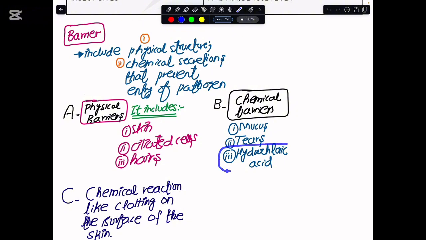And then in the stomach of our digestive system, or the alimentary canal, we have hydrochloric acid being produced, and this has such a low pH of 2 that it would kill any pathogen present within the contaminated food or water that by some chance we are taking into the body. Likewise, if I were to tell you about the chemical reaction happening on the surface of the body, this is a clotting mechanism where the scab forms on the surface of your body, and that again would not allow the pathogens to get an entry on the inside.